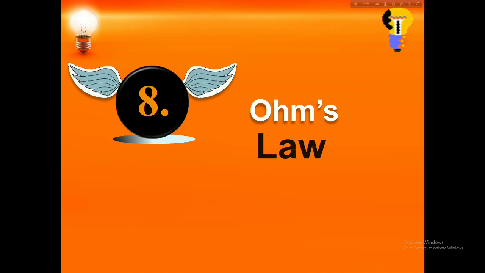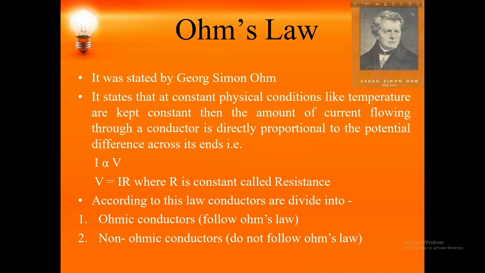Let's start Ohm's law. Ohm's law says that if all the physical conditions like temperature are kept constant, then the amount of current flowing through a conductor is directly proportional to the potential difference across its ends.